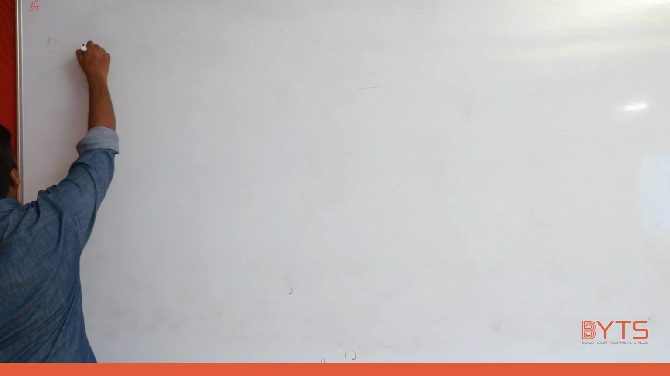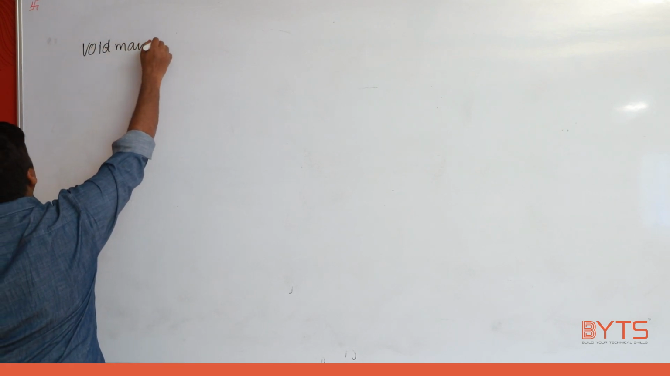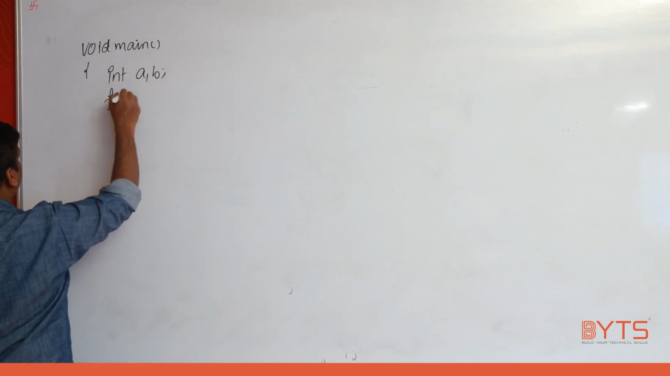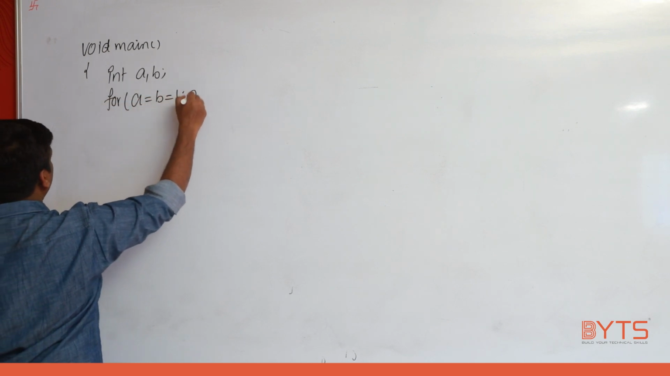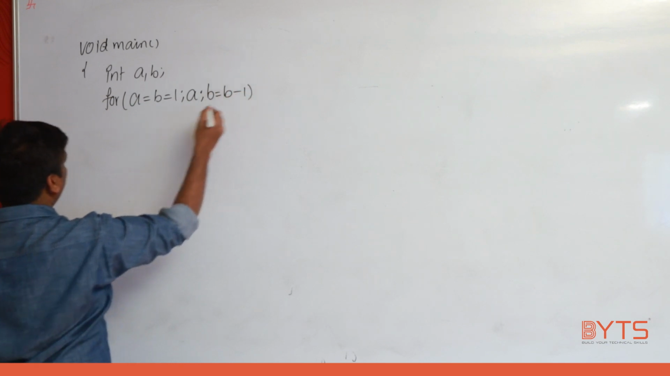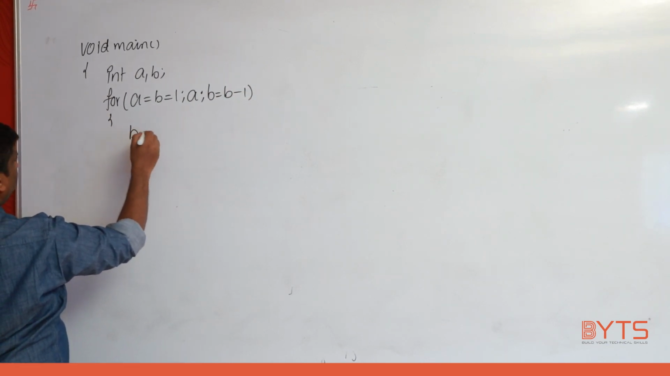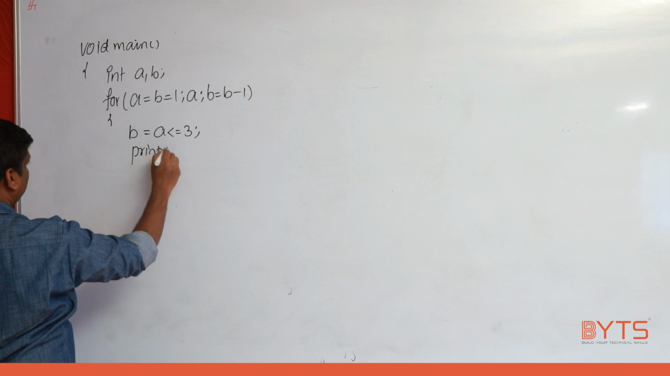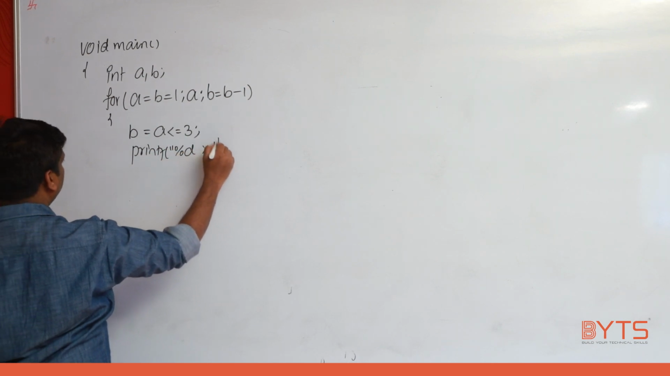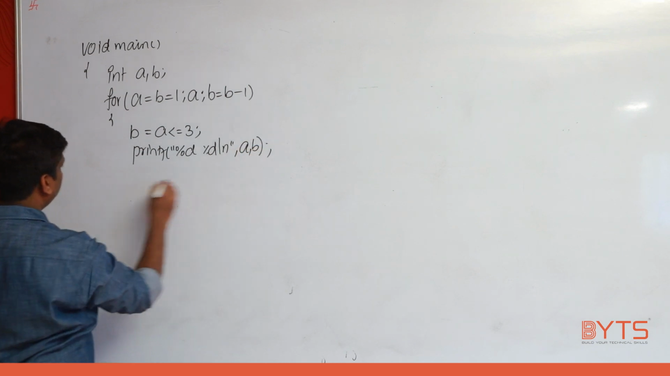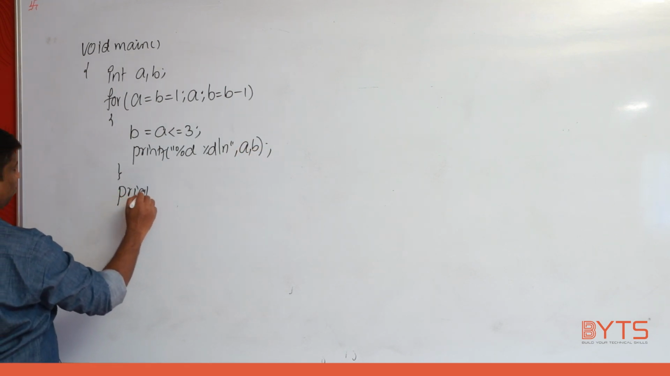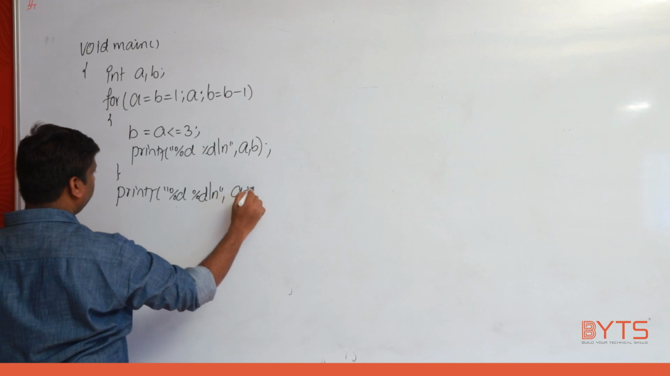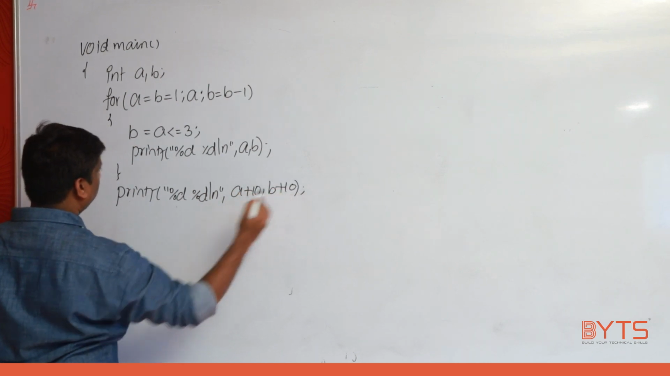Let us take another example. void main, int A, B. for A is equal to B is equal to 1, A is equal to B minus 1, and B, what we can tell, is equal to A less than or equal to 3, printf %d\n A, B and printf %d\n A plus 10, B plus 10.